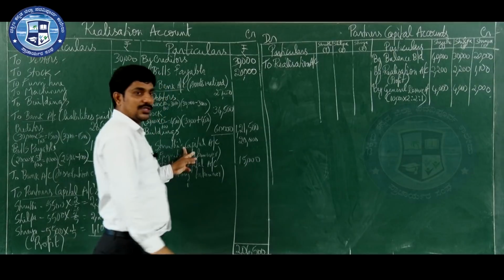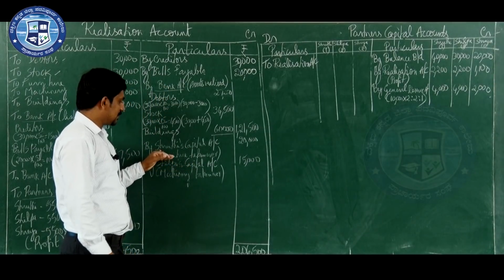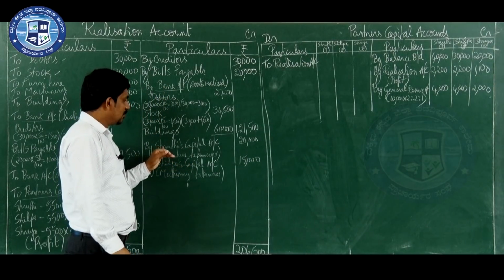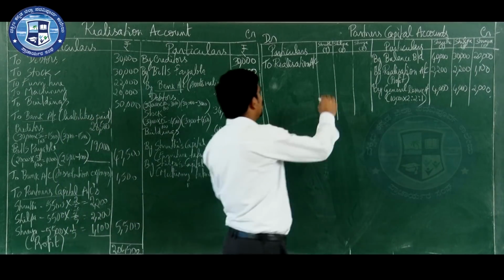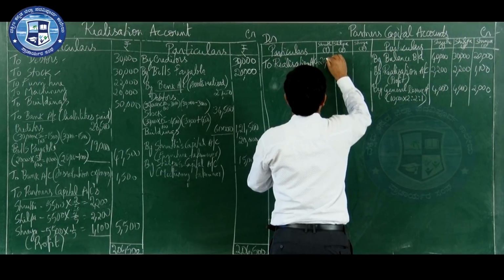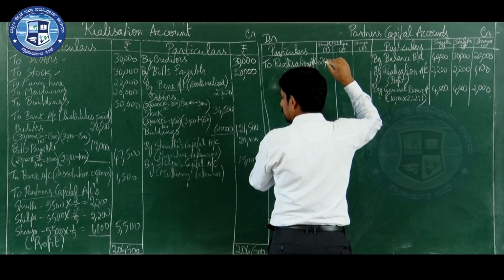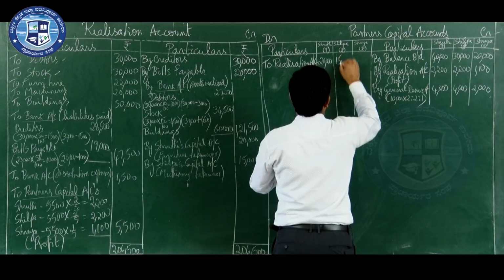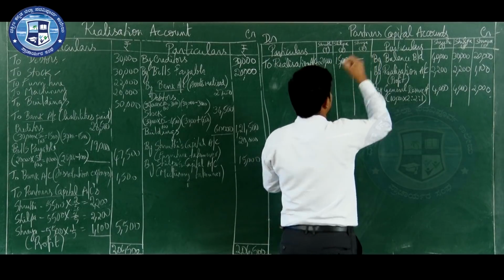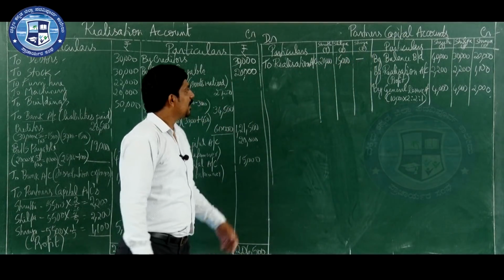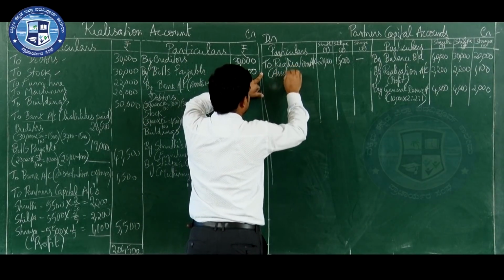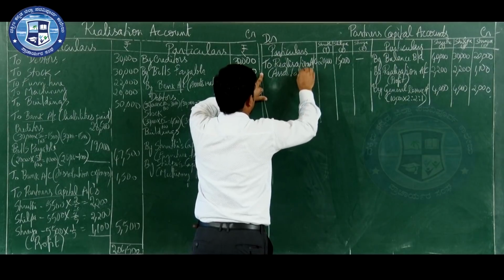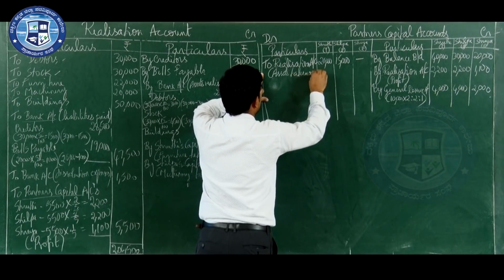Now, whether all three partners' names are there? No, only two partners are there. Only two partners have taken over the assets. Shruti 20,000 and Shilpa 15,000. So, write Shruti's column 20,000 and Shilpa's column 15,000. Shreya's column nil. Now, this is for what? Assets taken over by the partner. So, this entry is for assets taken over.